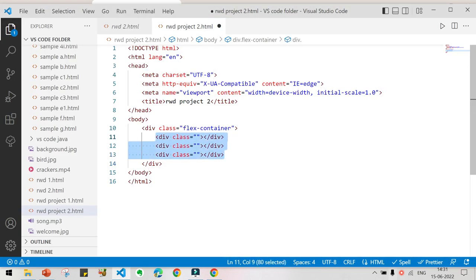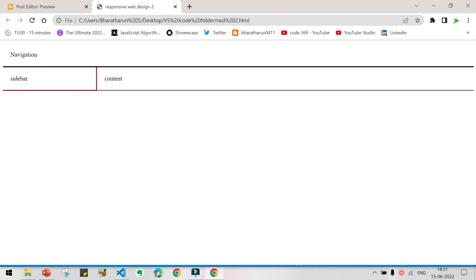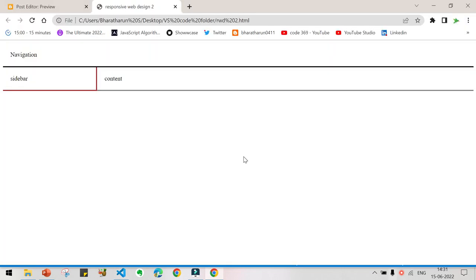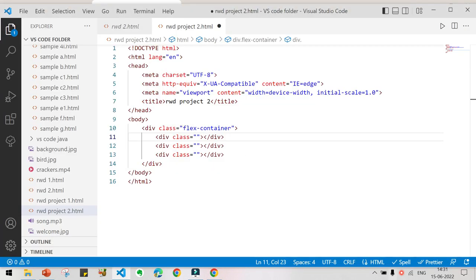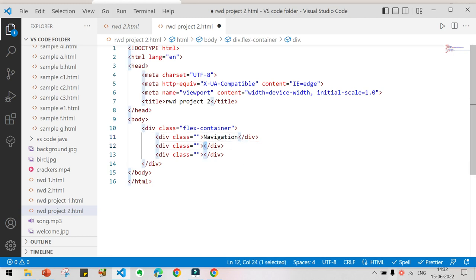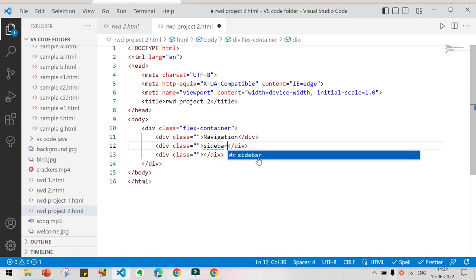So we have to give content like navigation, sidebar and content. How to give that? What is the first thing? Navigation, sidebar and content.